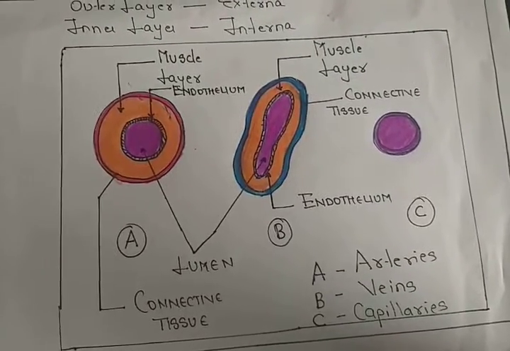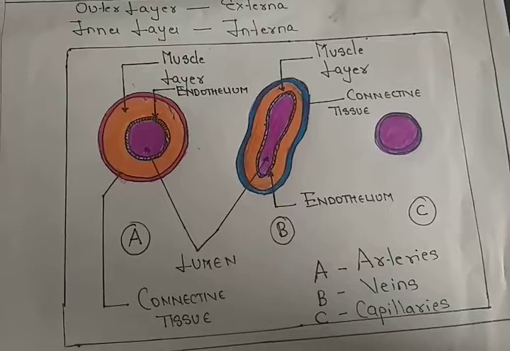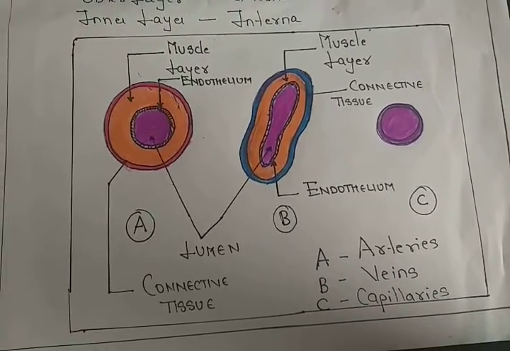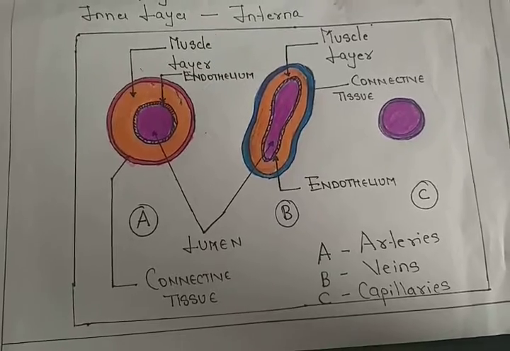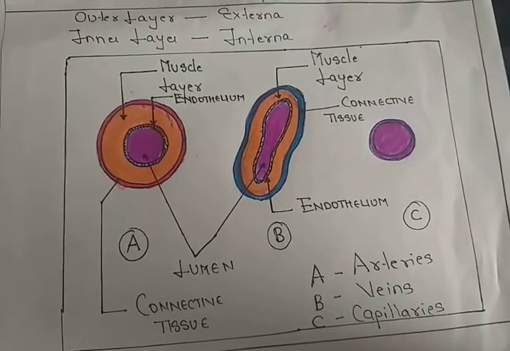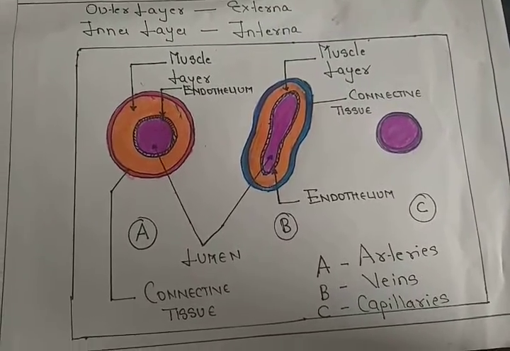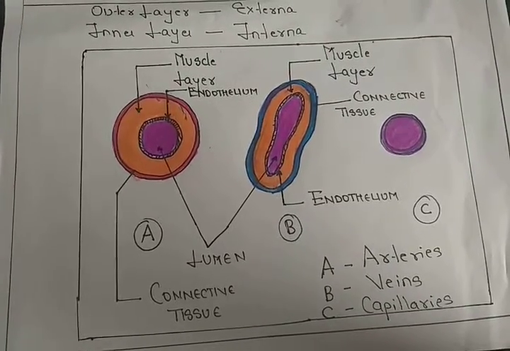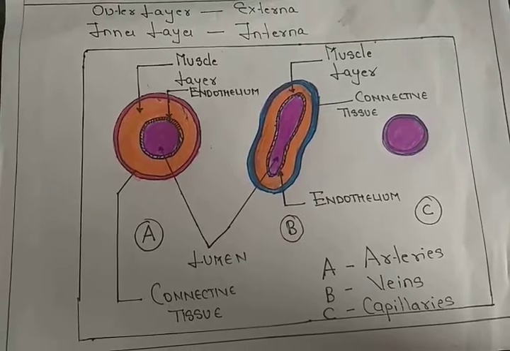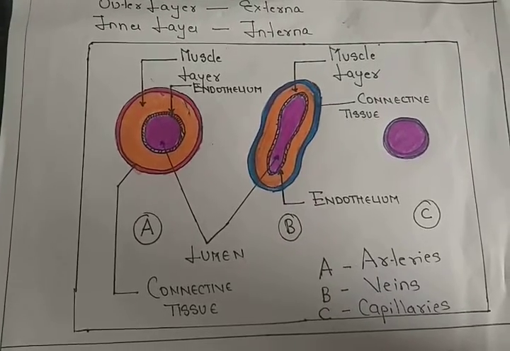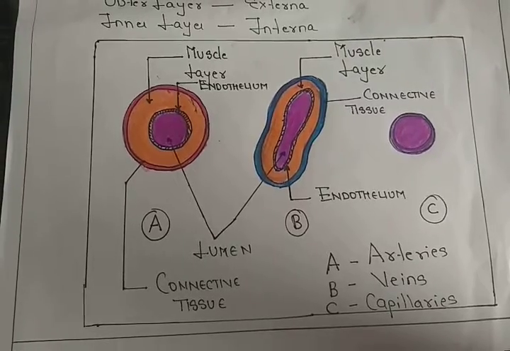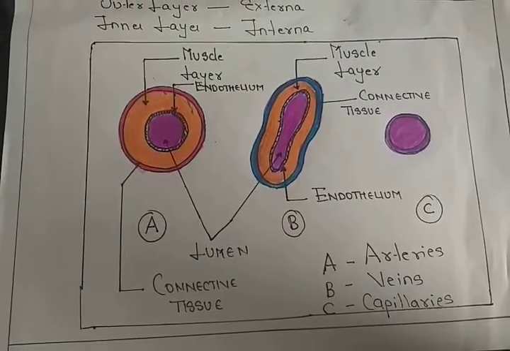Now, as far as the pressure of the blood in the artery is concerned, it is maximum, it's very high. Because of that, the walls of the arteries are much more elastic and thicker. All the arteries carry oxygenated blood except the pulmonary artery, which carries deoxygenated blood and pours it into the lungs for oxygenation.